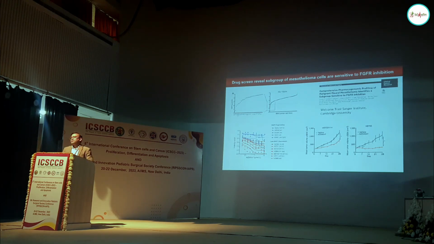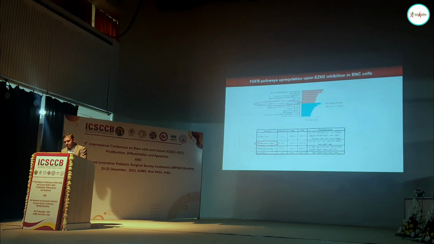But we also knew that it had failed in a mesothelioma clinical trial as a single agent. So we thought it's not going to work as a single agent. So our best chance was to combine EZH2 inhibitors with FGFR inhibitors, and that's how we started some new experiments. We looked at our EZH2 inhibitor treated cells, and we specifically see that in the EZH2 inhibitor treated cells, the FGFR pathway is highly upregulated. The fibroblast growth factor receptor signaling is highly upregulated.